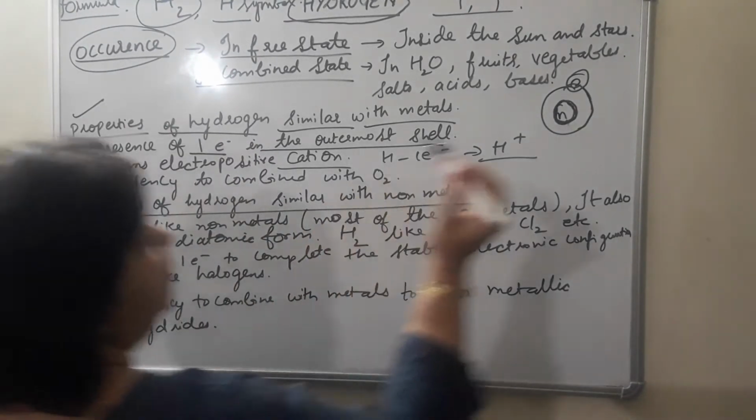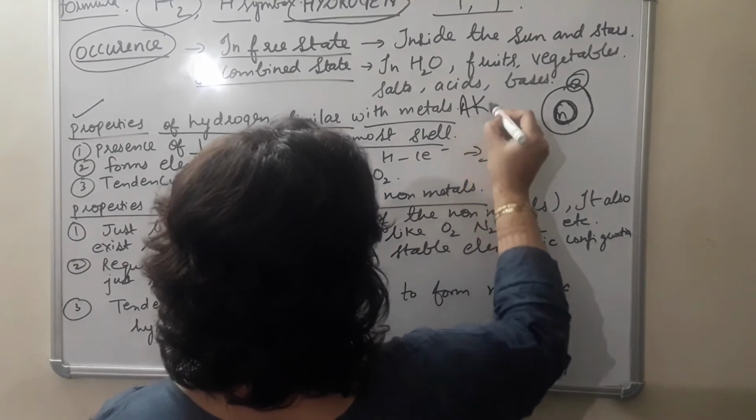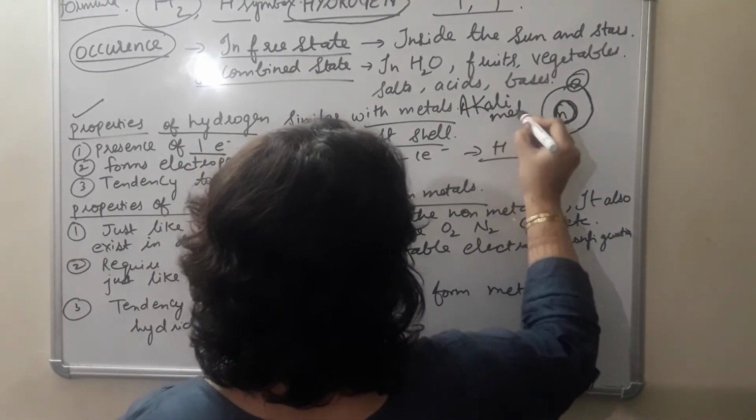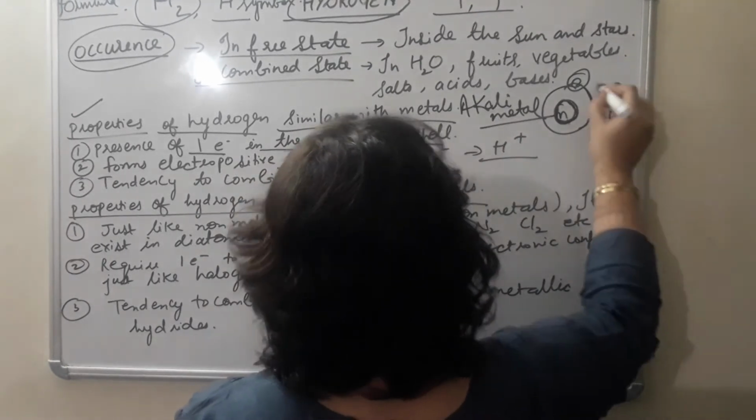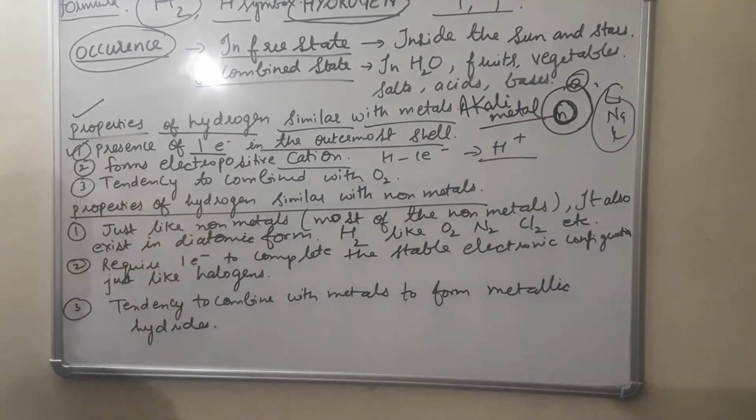Instead of metal, it would be better if you write here alkali metals, because alkali metals have one electron in their outermost shell, like lithium, like sodium, like potassium, etc. This is the first similarity.